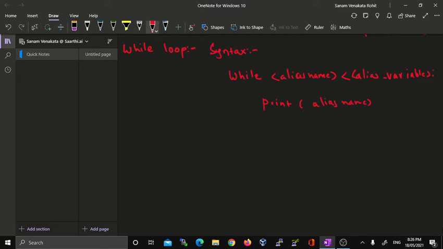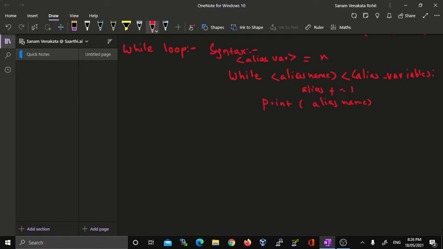Before printing it, we can also increment the alias by 1. Before giving the while statement, we set the alias variable to a particular value x. So now we will understand this while loop with an example.